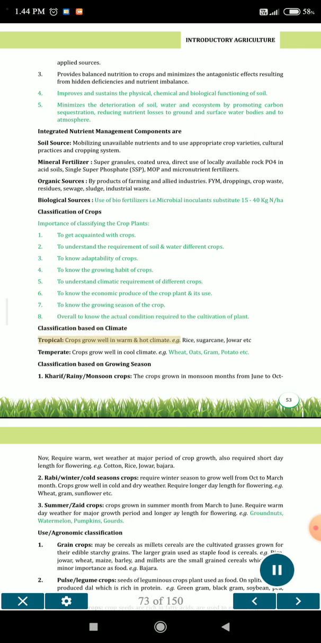Classification based on climate. Tropical: crops grow well in warm and hot climate, e.g. rice, sugarcane, jowar etc. Temperate: crops grow well in cool climate, e.g. wheat, oats, gram, potato etc.